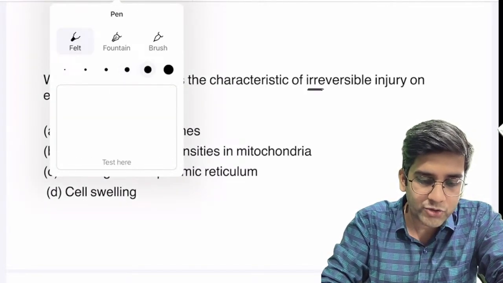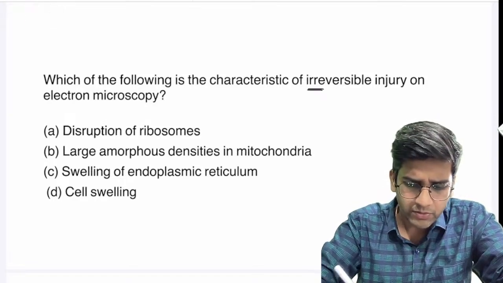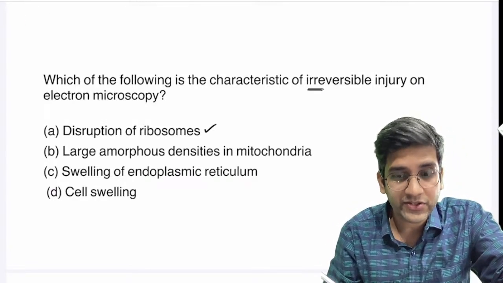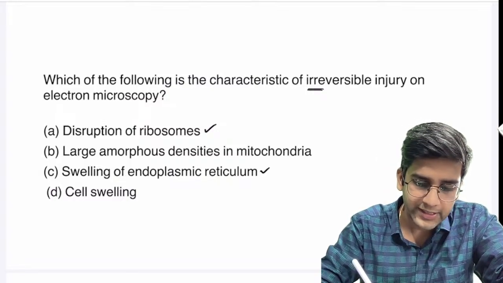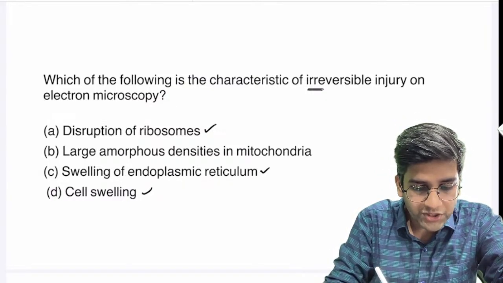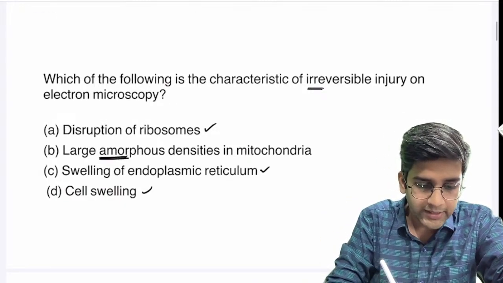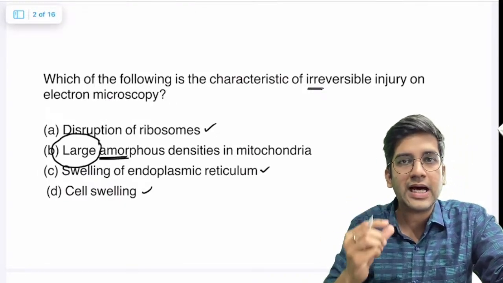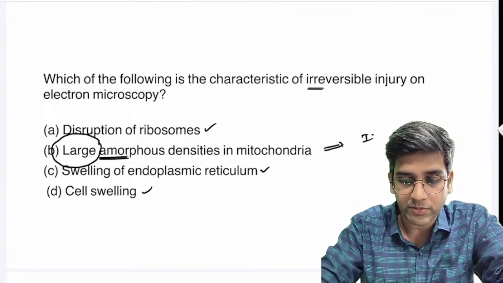Okay, so the question is asking about irreversible cell injury. Generally, when you read electron microscopy, we read mostly regarding reversible cell injury, right? Disruption of ribosomes is a reversible cell injury finding. Swelling of endoplasmic reticulum is also a reversible finding. Cell swelling obviously is a reversible finding. Actually, even amorphous deposit, if that is all the question had, is also a reversible finding. The thing is, when you have a large amorphous deposit, it is more in favor of irreversible injury.